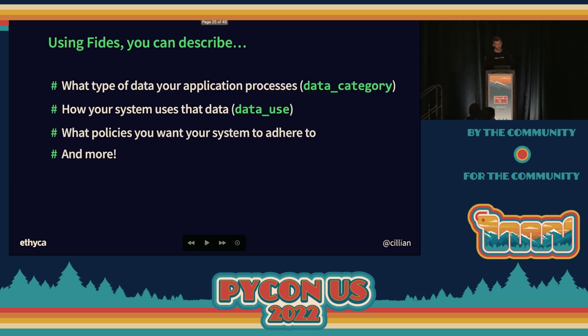Okay? So what can you do with Fides? You can do a whole bunch of things, but the ones that we're going to focus on today: you can effectively declare what type of data you're handling in your application. You can describe how your system is using that data. And then you can declare what kind of policies you want to enforce, right? So I don't want to be able to do these things, or I permit these things, for example. There's a bunch of other nifty things.